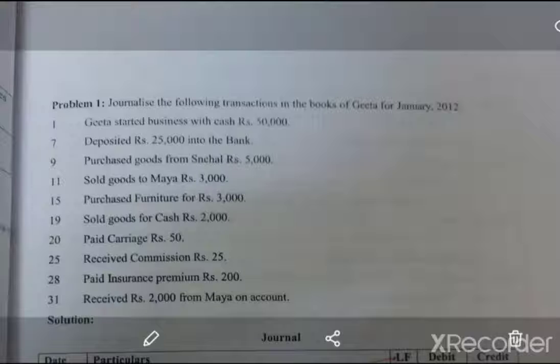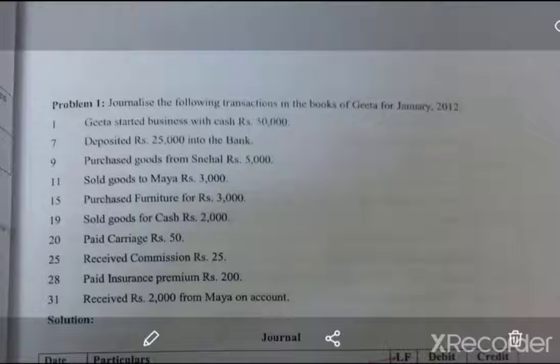And if it is a nominal account, examples like salary, rent, interest, where there are expenses, losses, incomes, and gains, those kinds of accounts are nominal accounts. We have already studied the types of accounts and what comes under each. So what is the golden rule of a nominal account? Debit all expenses and losses, and credit all income and gains. Okay, now we'll start with an example.